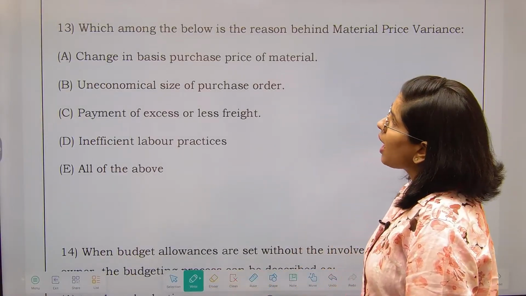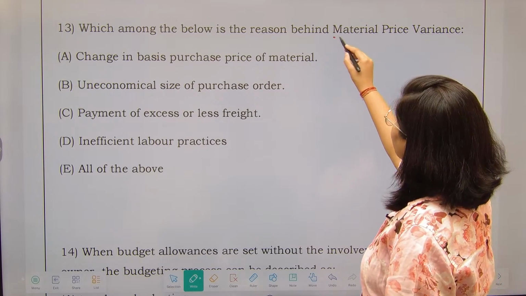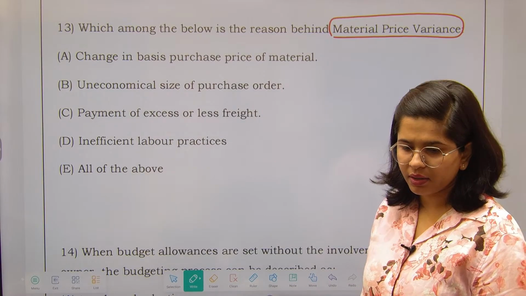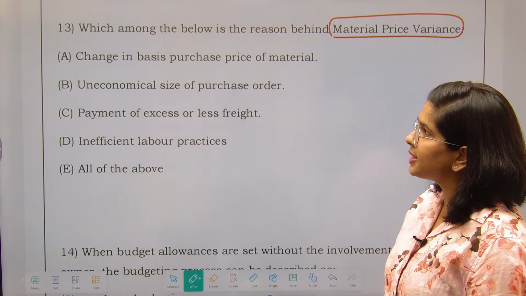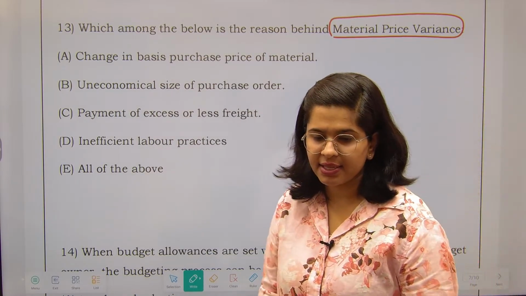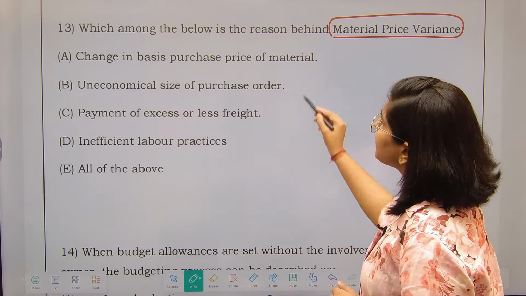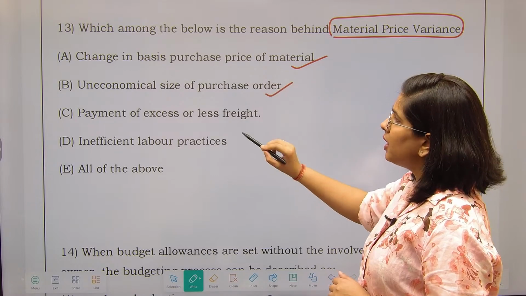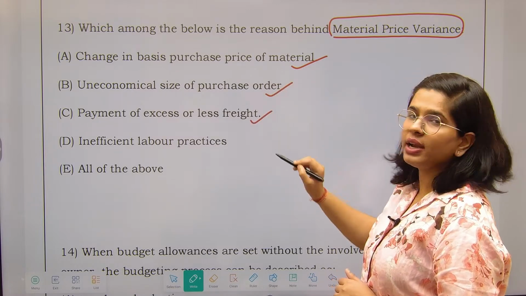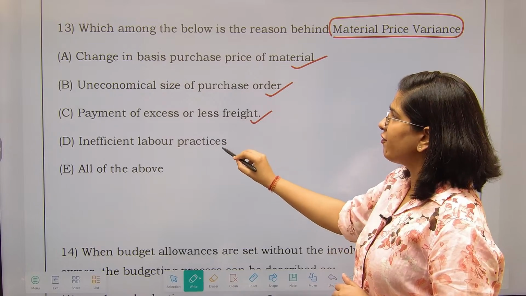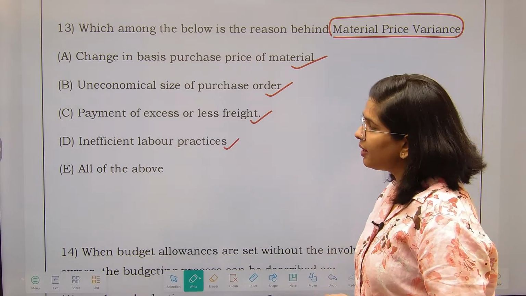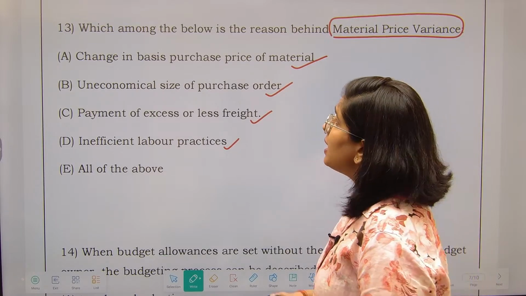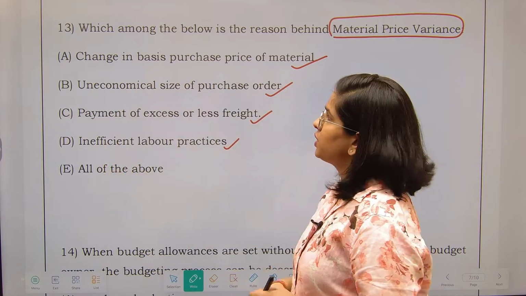Which among the below is the reason behind material price variance? You have got the option: change in purchase price of material, uneconomical size of purchase order, payment of excess or less freight, fine, inefficient labor practices, and all of the above. See, check it out, all the situations.